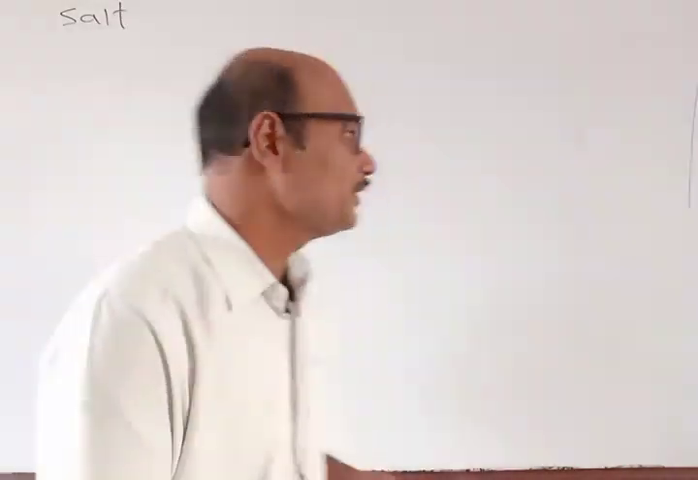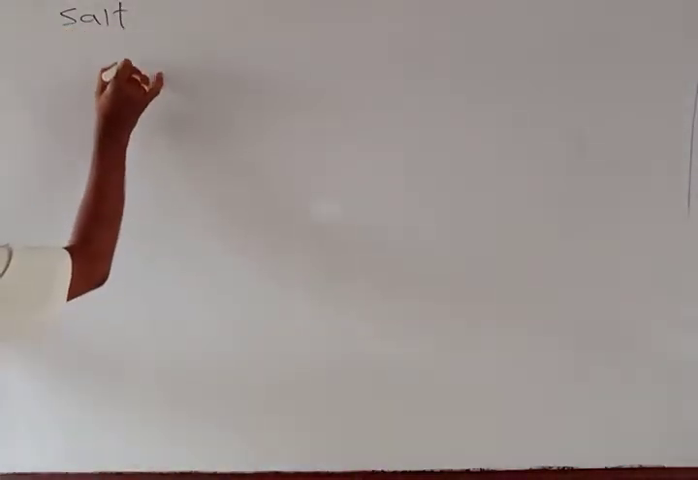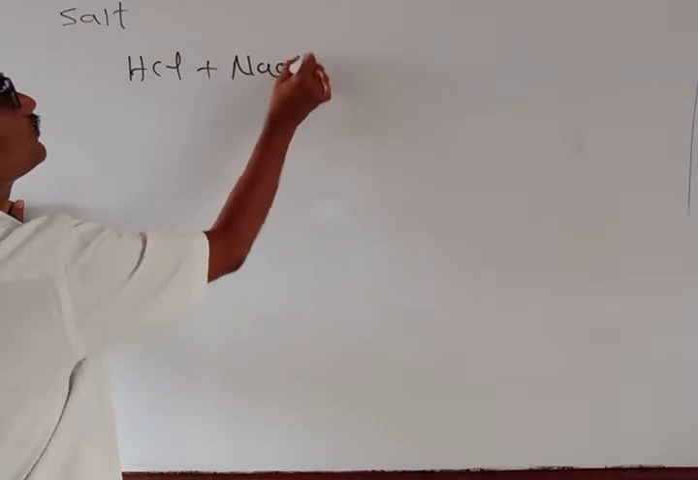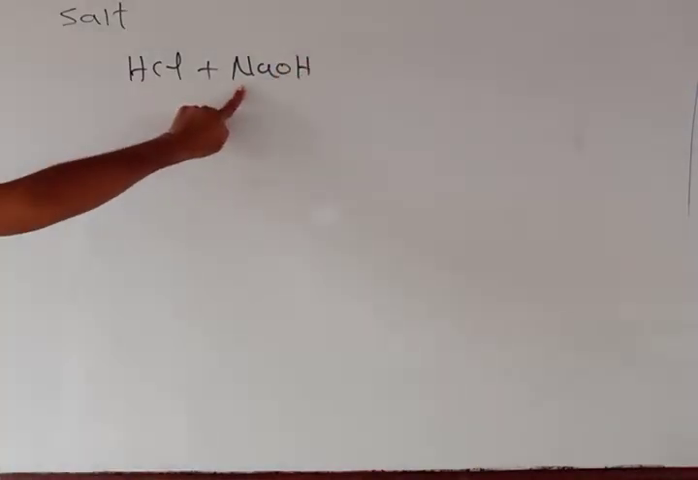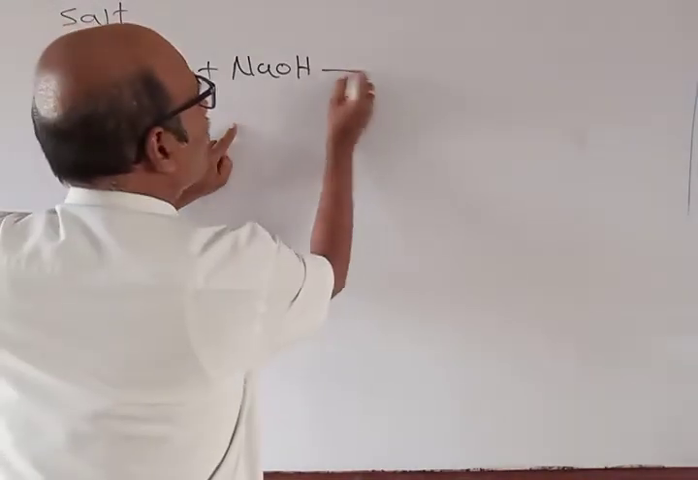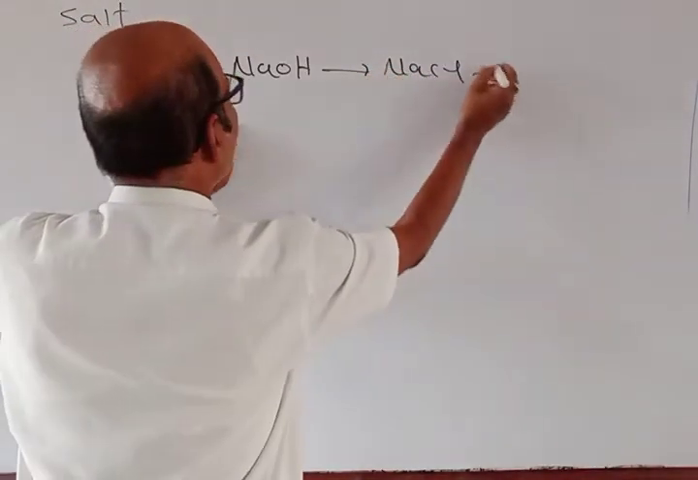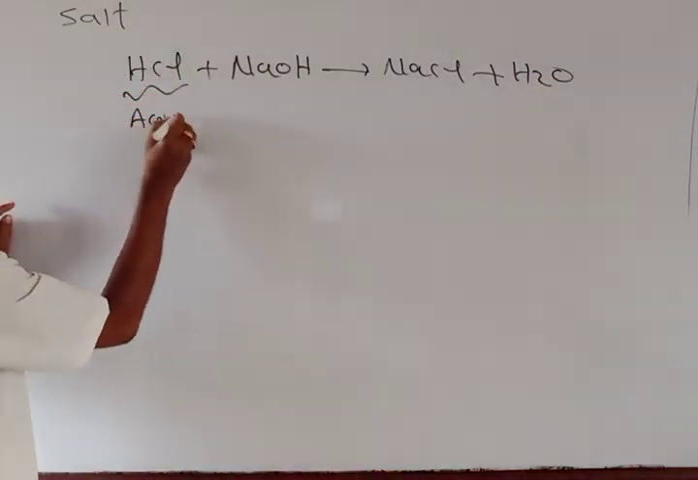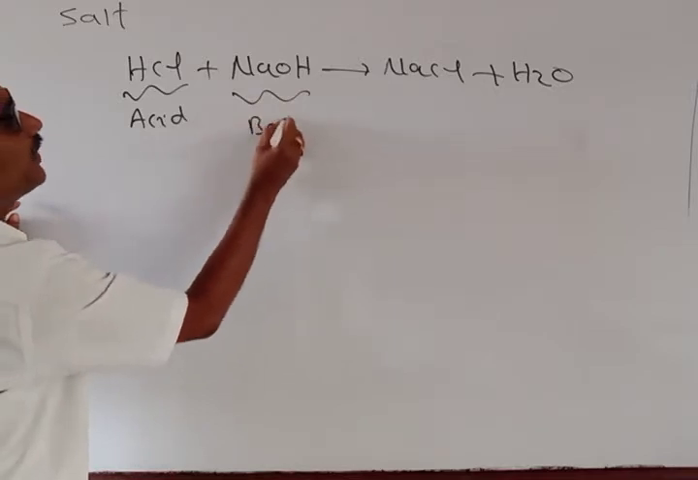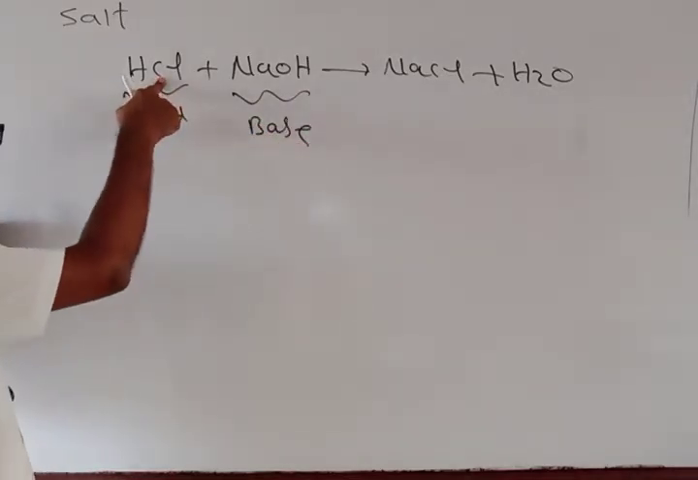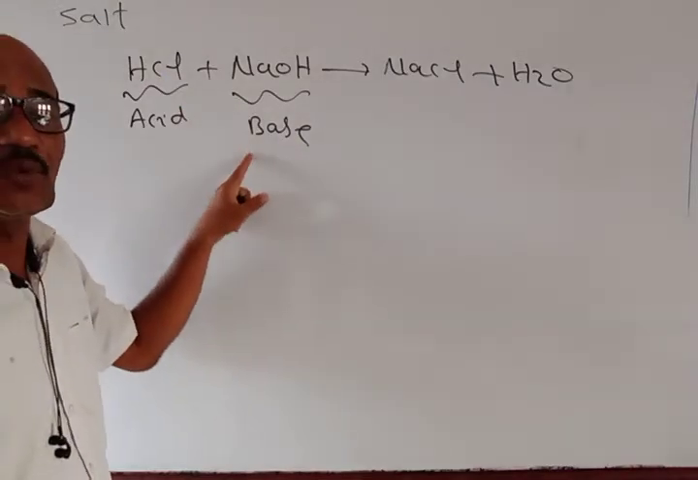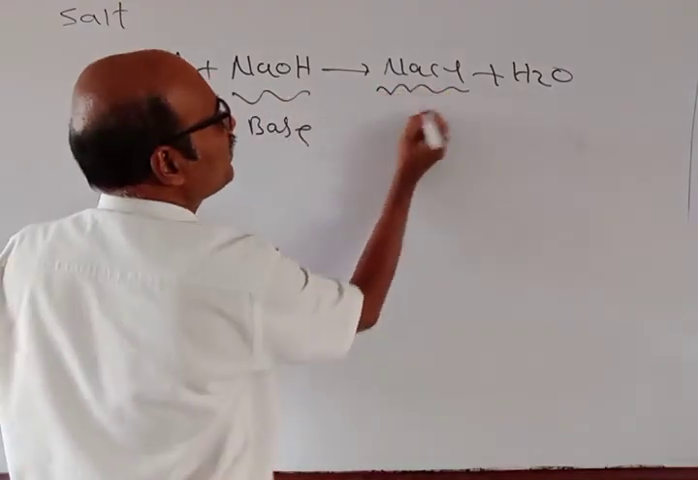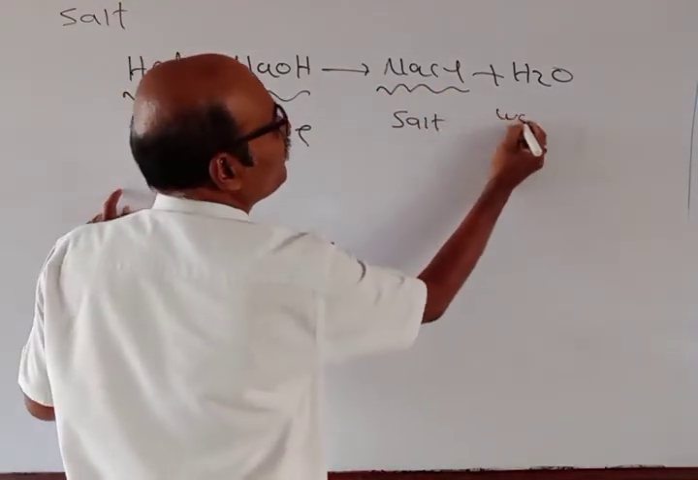Now, suppose I take an acid, HCl, and a base, NaOH. When this acid and base react with each other, we will get what? NaCl plus H2O. This is the acid because it can give H plus ion, and this is the base because it can give OH minus ion. Now this acid and base are reacting to give what? Salt and water.